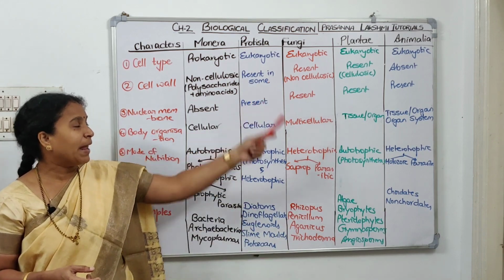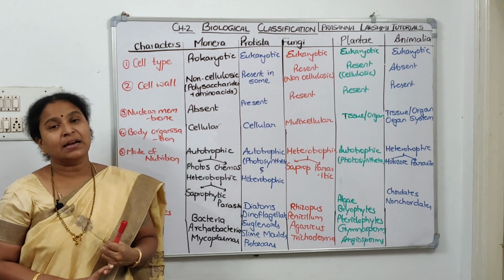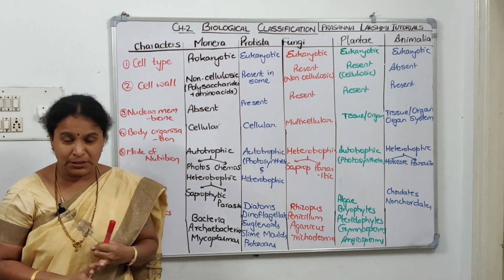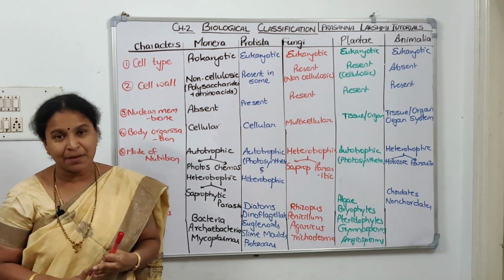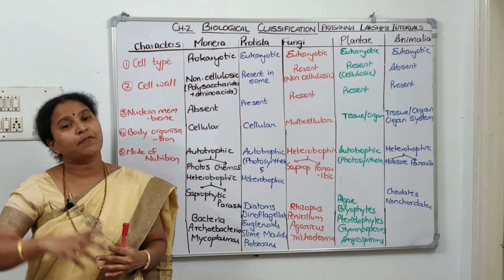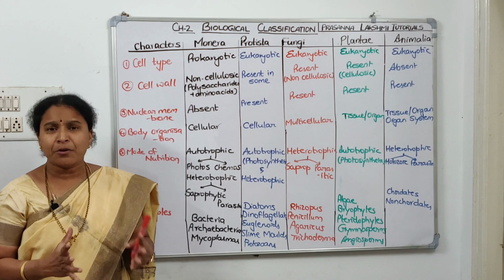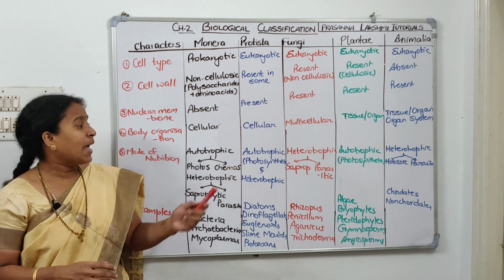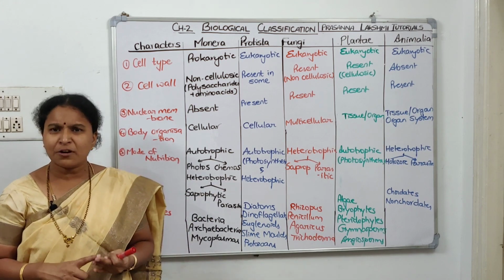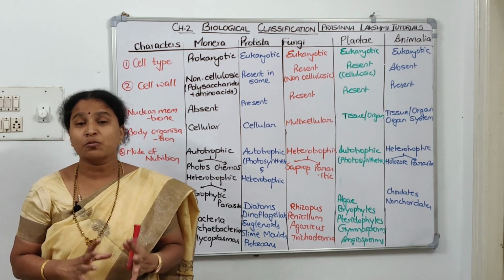Coming to the fourth kingdom, Plantae, they are eukaryotic. And if we talk about the cell wall, yes, cellulosic cell wall they have. Nuclear membrane, yes, they have. Level of organization, organ level of organization. Root, stem, leaves are organs. Coming to the mode of nutrition, they are producers, means they are autotrophic. And examples: algae, bryophytes, pteridophytes, gymnosperms, angiosperms are the different groups of the plants.